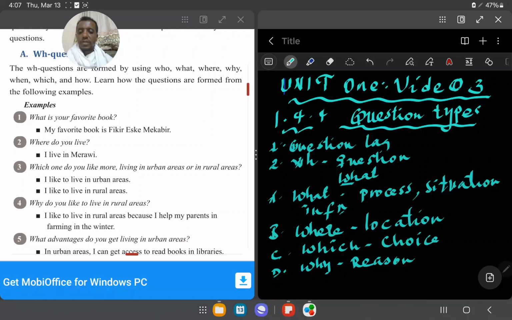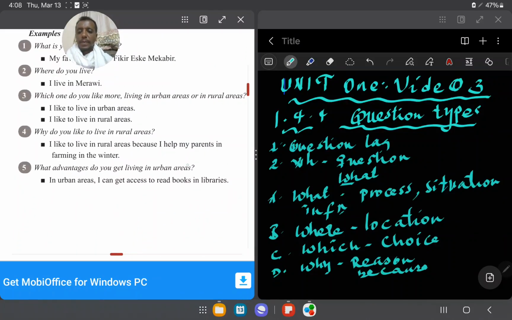So the first one asks your choice, and the second one you are asked using why, and you can explain the reason. So why do you like to live in rural areas? You can say, I like to live in a rural area because. So mainly you can use because to clarify your reason. Okay, because this is a justification for you.